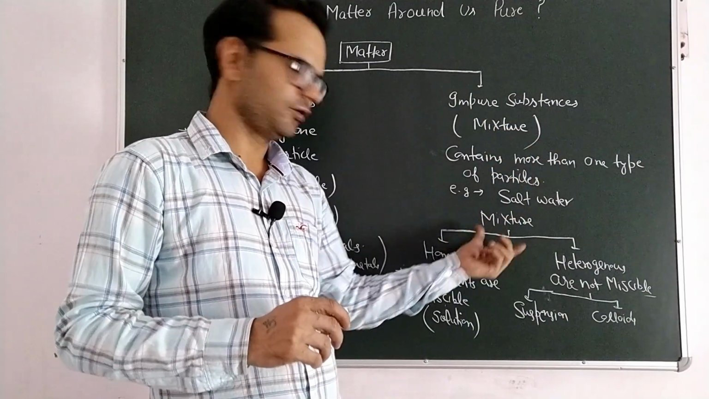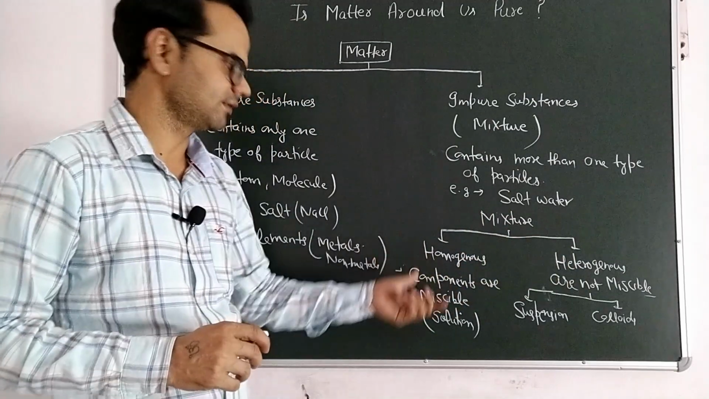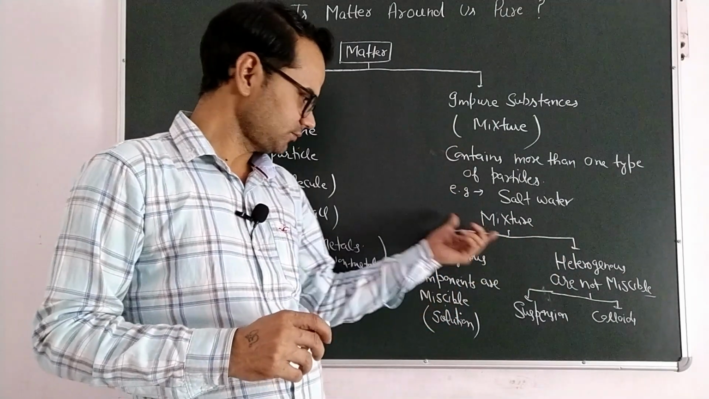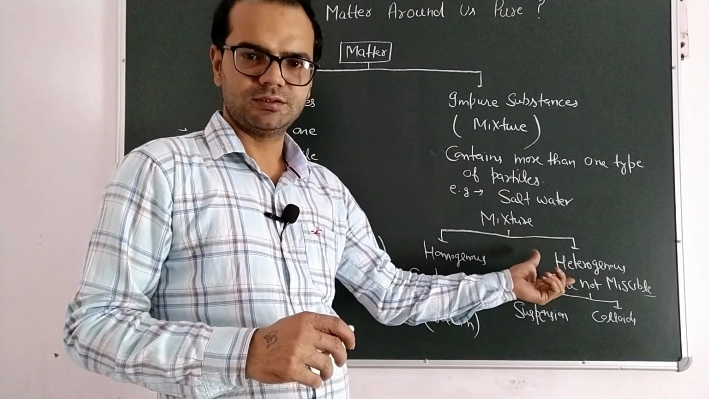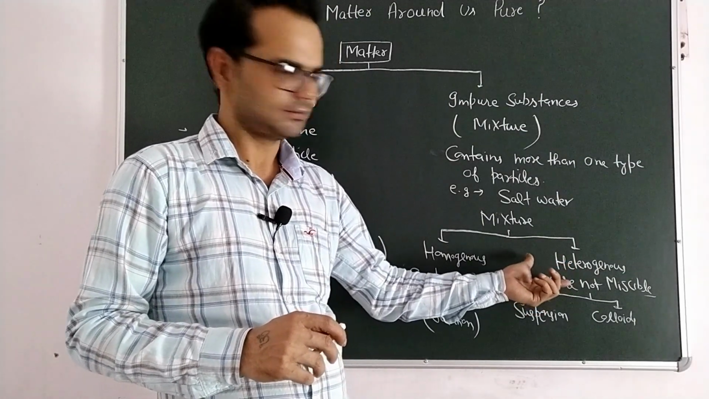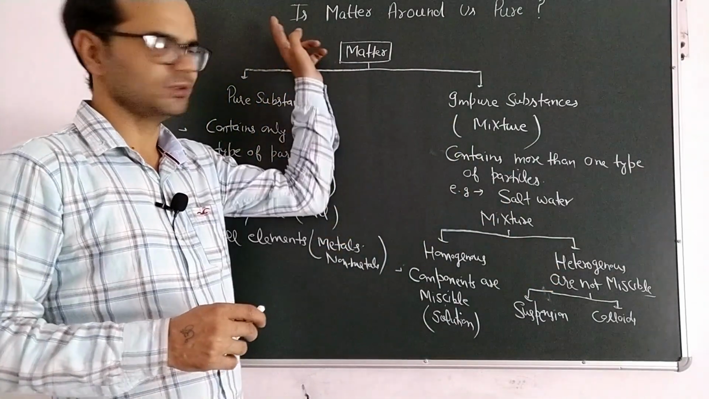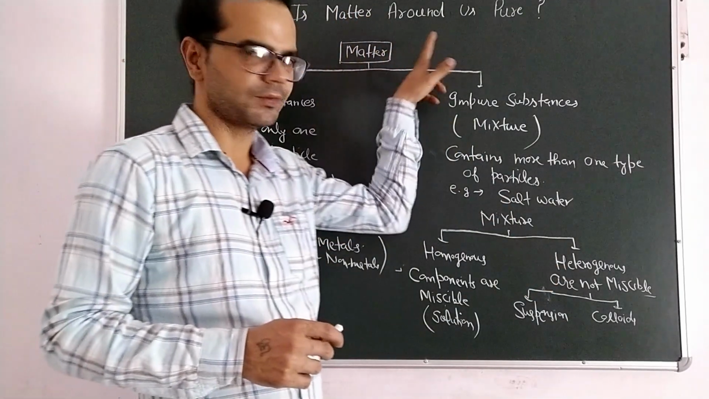Further, a mixture is classified into two types: homogeneous versus heterogeneous. If particles mix with each other, then that is homogeneous. If particles do not mix with each other, then that is a heterogeneous mixture. Right? So that is the introduction of chapter 2, Matter Around Us Pure. Quite easy.